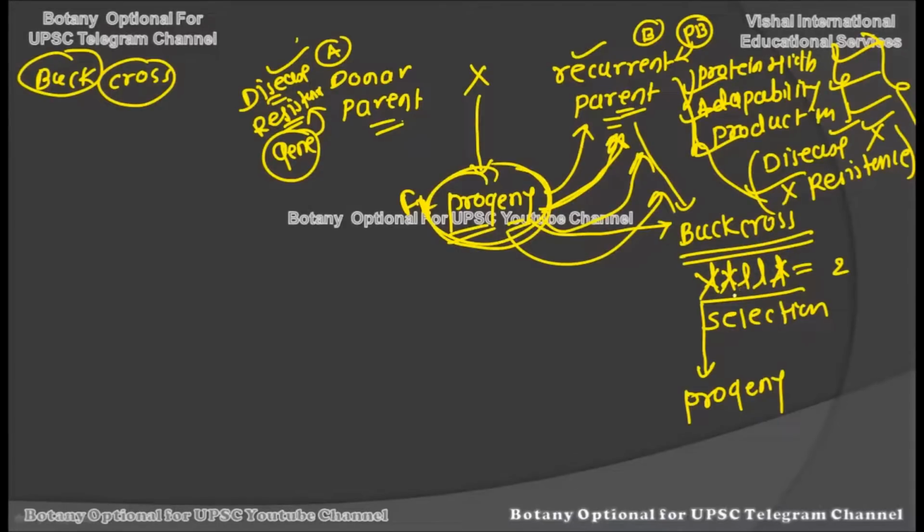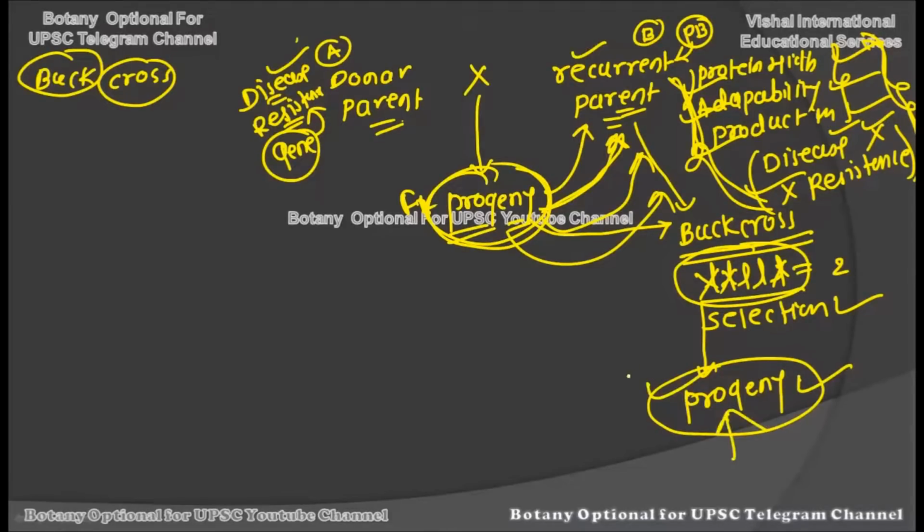The progeny yielded after the back cross, we analyze and select particular plants out of it, and then repeat this process of back crossing until a progeny forms which inherits all of these characters very easily. If the characters become stable after the subsequent hybridization, then this progeny will be the stable progeny, and finally we will have all of the genes in one single progeny, so that we can use it directly in our agricultural field.